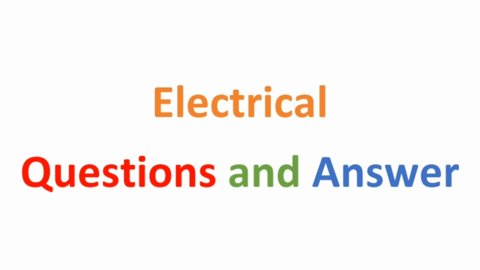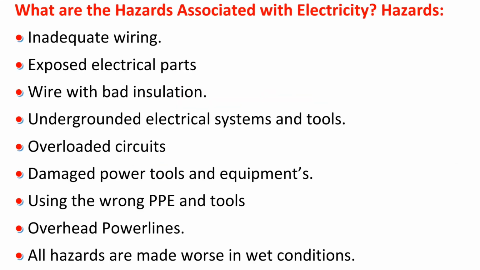Electrical questions and answers. What are the hazards associated with electricity? Hazards: inadequate wiring, exposed electrical parts, wire with bad insulation, ungrounded electrical systems and tools, overloaded circuits, damaged power tools and equipment, using the wrong PPE and tools, overhead power lines. All hazards are made worse in wet conditions.